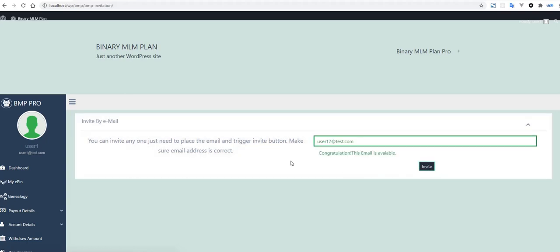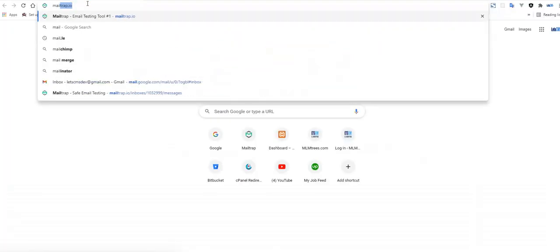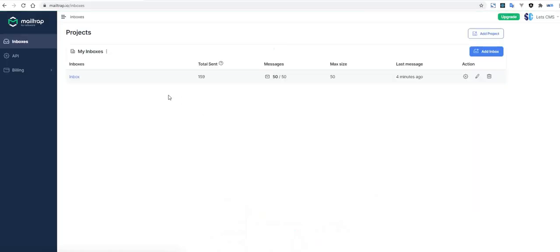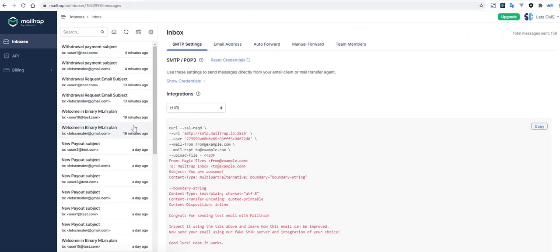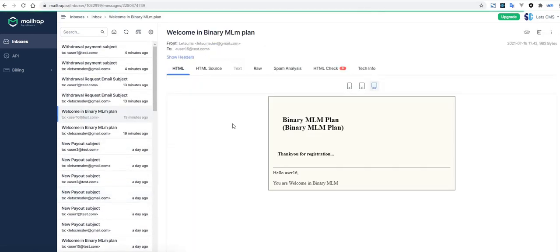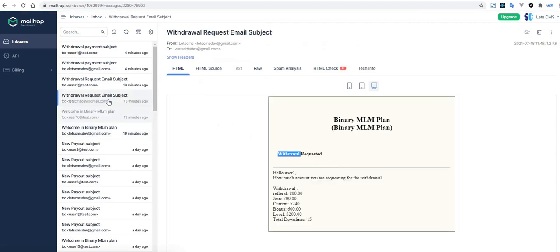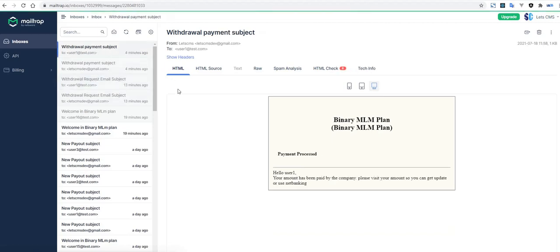I am already using Mailtrap here, so the invitation will be sent to this email. You can check here all the emails of whatever we did, like the thanks for registration and the withdrawal request we did just before. And this is the payment process.